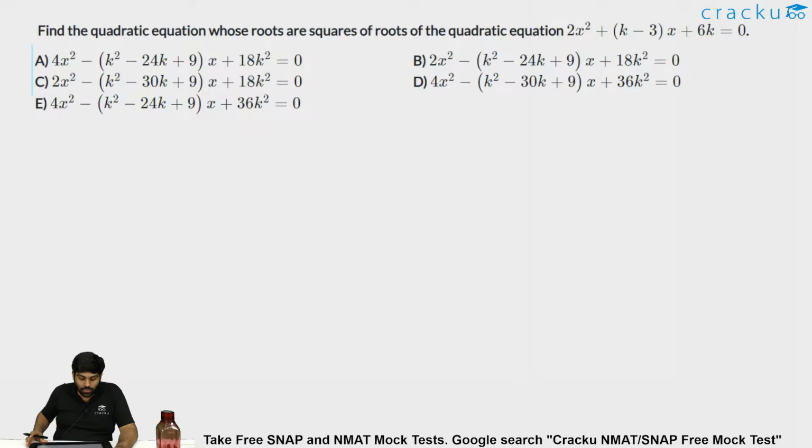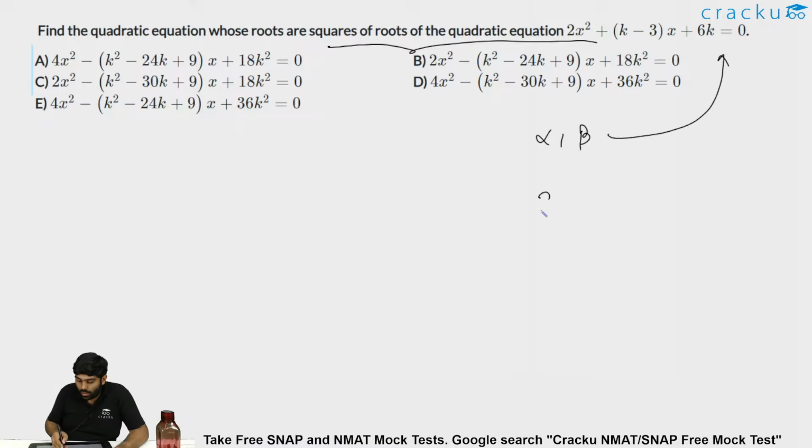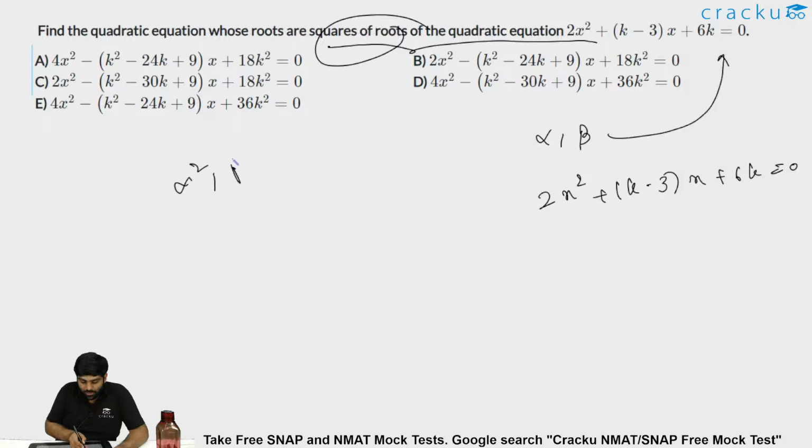Find the quadratic equation whose roots are squares of the roots of the quadratic equation 2x square plus k minus 3 into x plus 6k equal to 0. So if alpha and beta are the roots of 2x square plus k minus 3 into x plus 6k equal to 0, then find the quadratic equation whose roots are squares of the roots, that is alpha square and beta square are the roots, then find the equation.